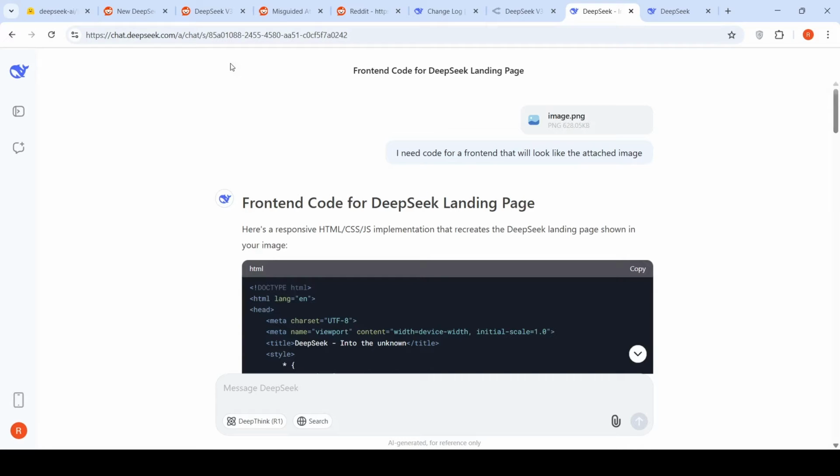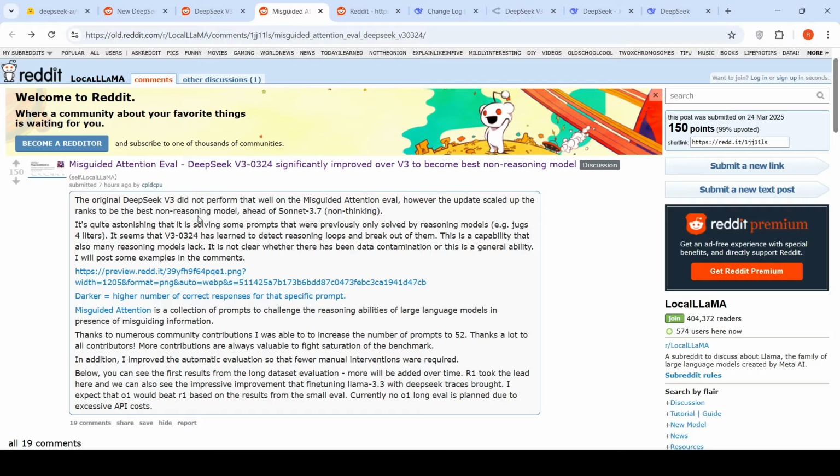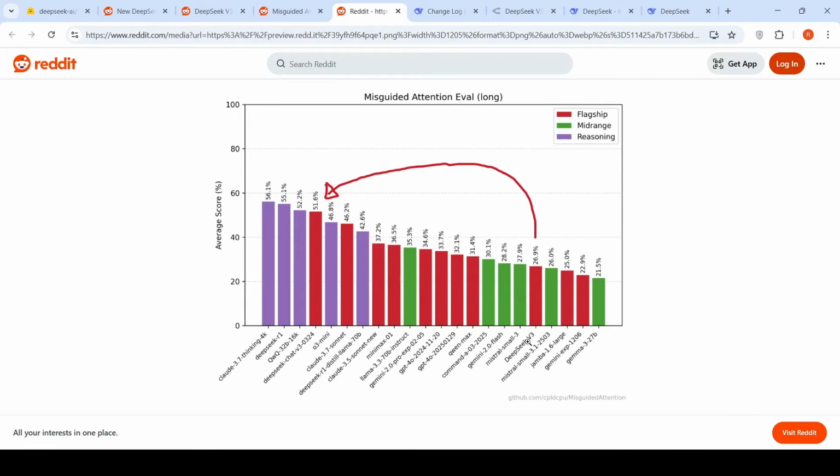Okay. Now, if you look at some of the benchmarks or evaluations, I found a Reddit post about the Misguided Attention benchmark, where you have problems where reasoning is needed and where LLMs kind of struggle, right? On those problems, V3-0324 is almost ahead of Sonnet 3.7 non-thinking. Misguided Attention is a collection of prompts to challenge the reasoning abilities of large language models in the presence of misguiding information. If you look at the performance of this incremental update, V3-0324, it has increased almost double, and it beats Claude 3.7 Sonnet non-thinking.